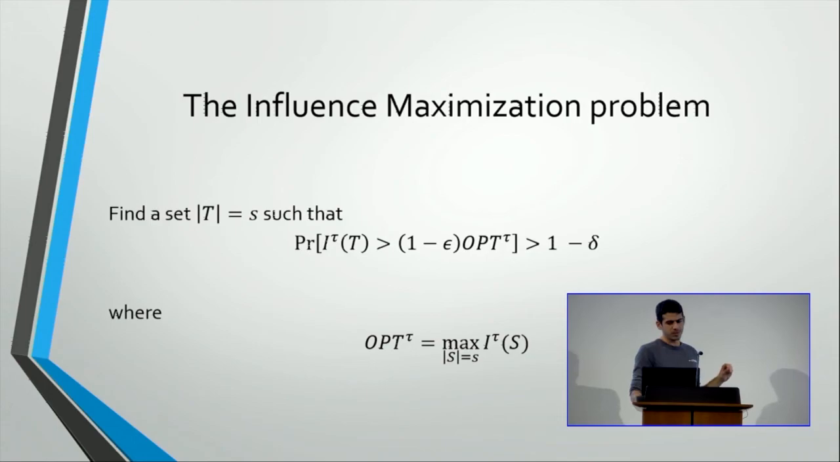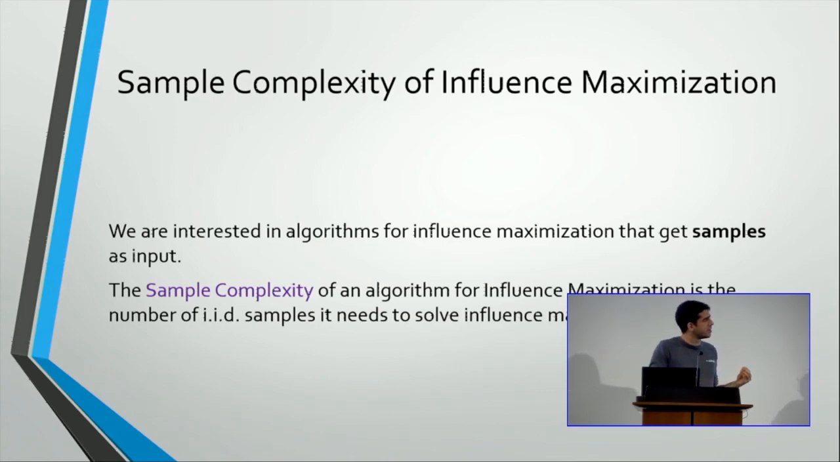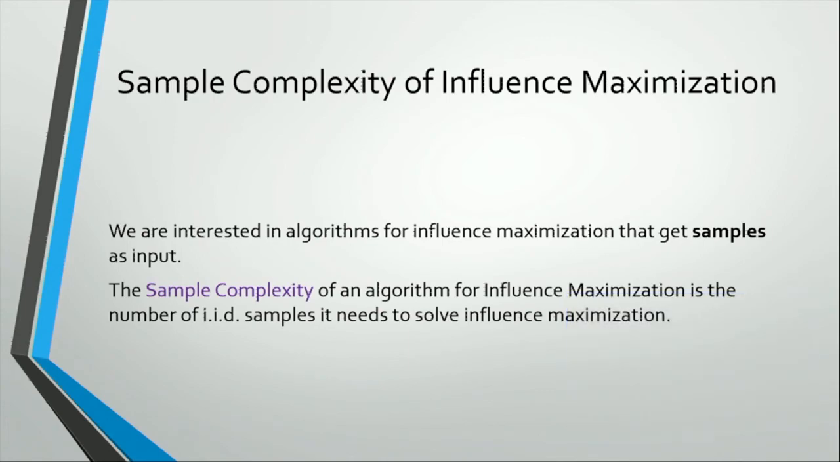So the influence maximization problem is finding a set of size S in a certain model that has small relative error epsilon to the optimal influence with a confidence at least delta. And we're interested in finding algorithms that take as input samples and solve the influence maximization problem. And the sample complexity is the number of samples we need to solve it.